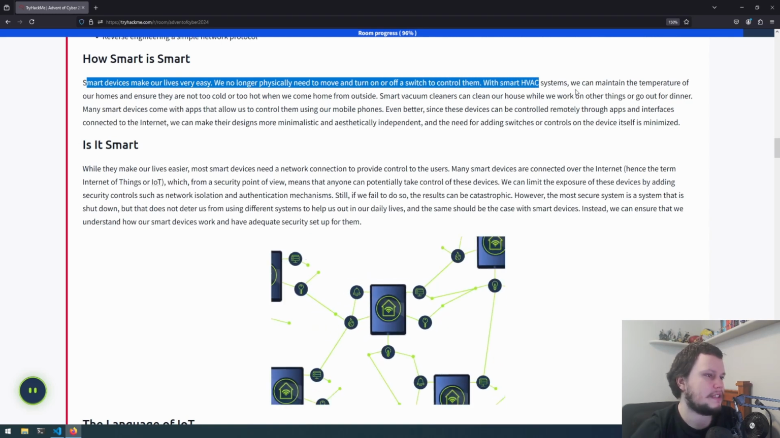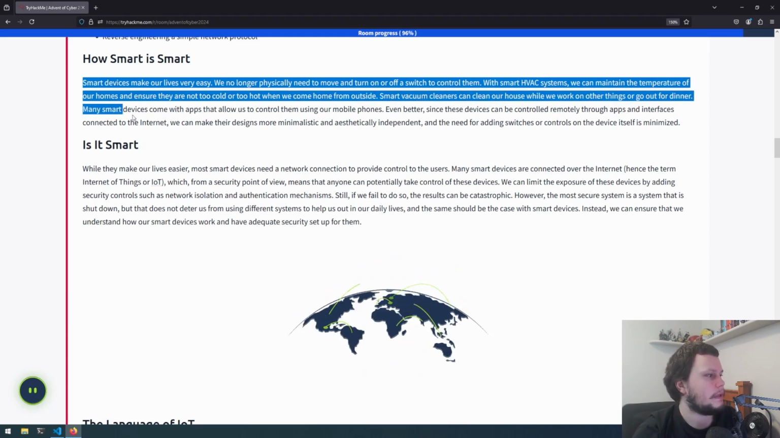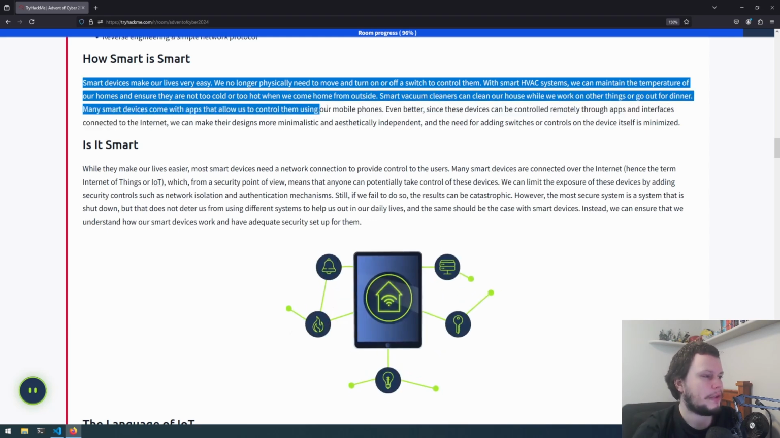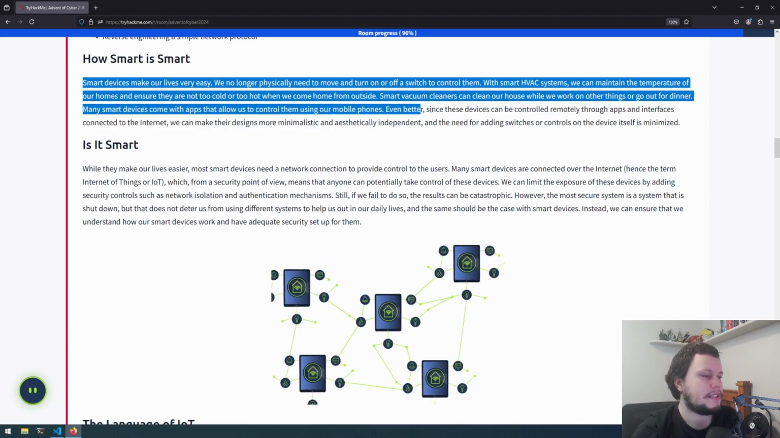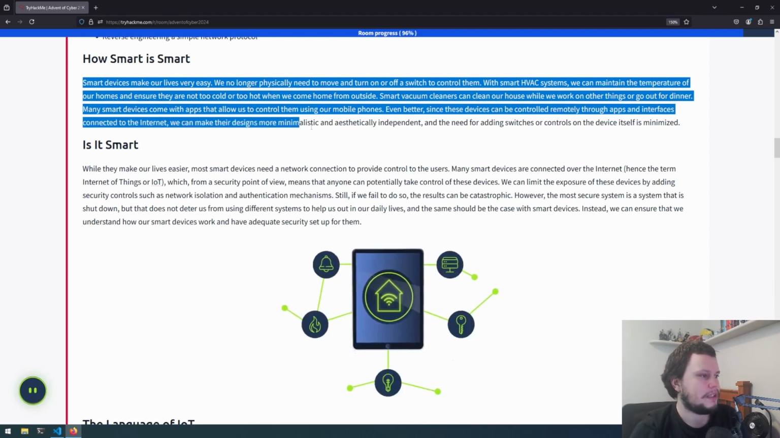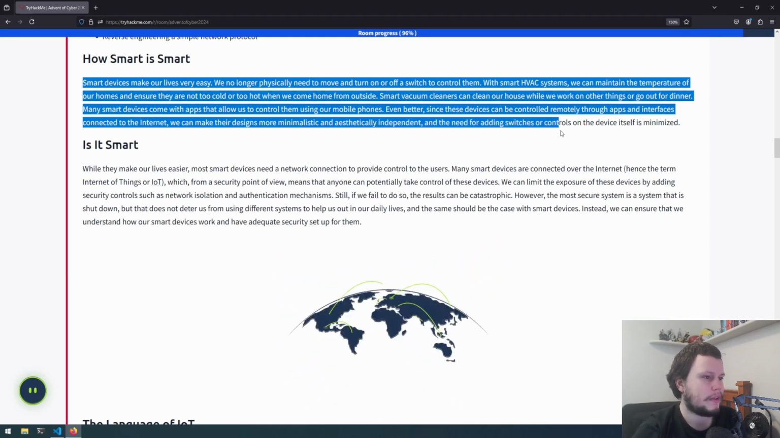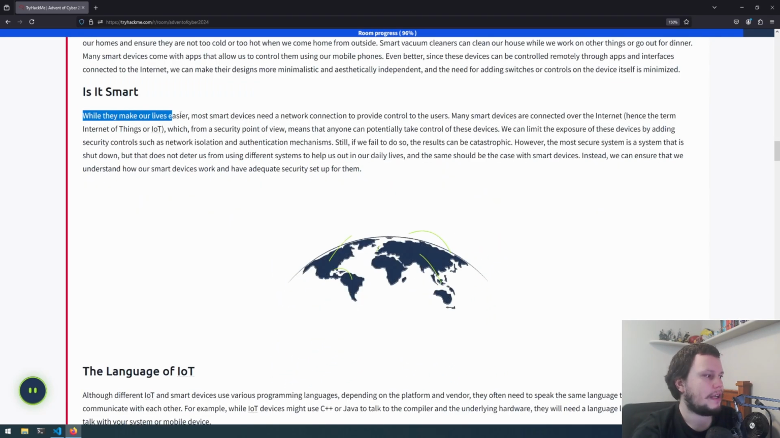With smart HVAC systems, we can maintain the temperature of our homes and ensure they are not too cold or too hot when we come home from outside. Smart vacuum cleaners can clean our house while we work on other things or go out for dinner. Many smart devices come with apps that allow us to control them using our mobile phones. Even better, since these devices can be controlled remotely through apps and interfaces connected to the internet, we can make their designs more minimalistic and aesthetically independent, and the need for adding switches or controls on the device itself is minimized.